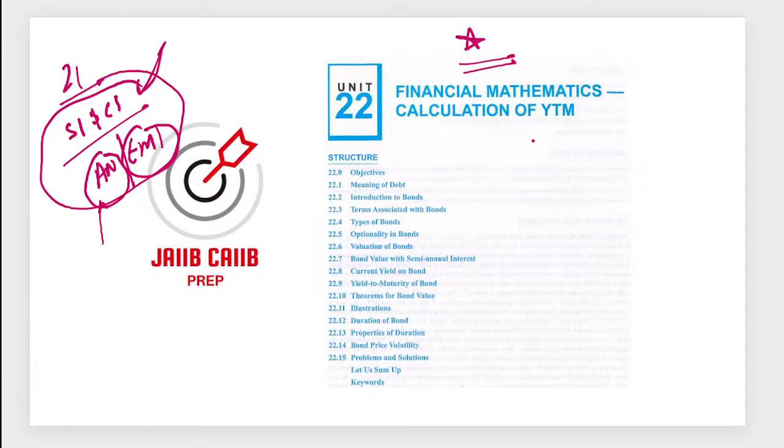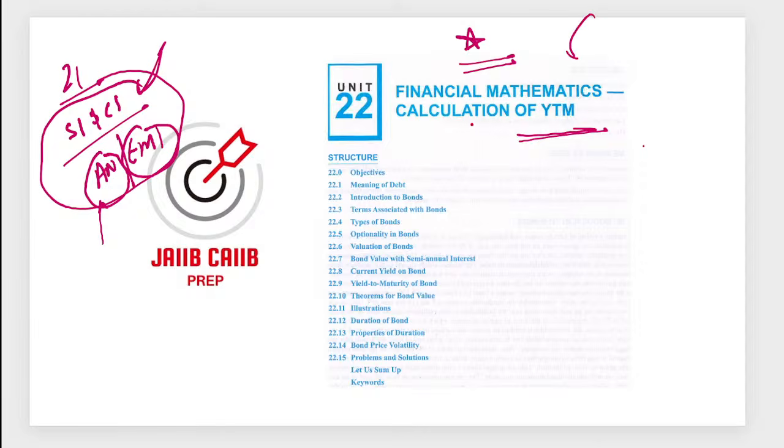So YTM, bonds, unit 21. When it comes to bonds, no, 23 is there. Hashima ma'am, actually I did the live class for 23, but that recording is not available, okay. So 21 I did half of the portion, but 23 live class I have done, but that live class recording is not there. So what you can do now, you can watch the one recorded video for unit 23, you can go for that one, okay. You'll find the same things which are generally part of this.